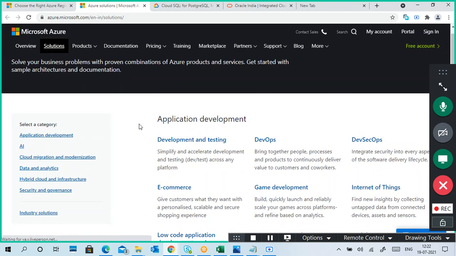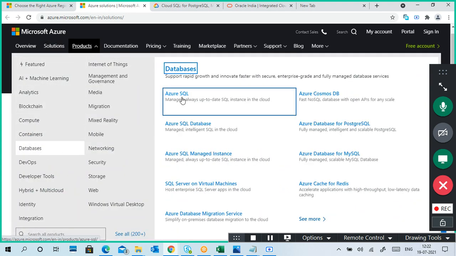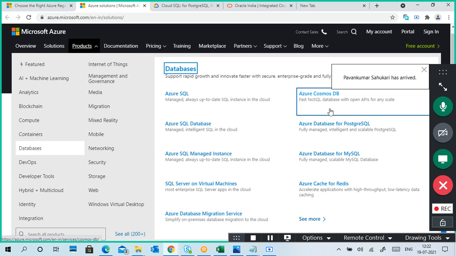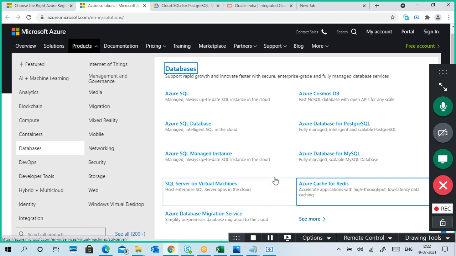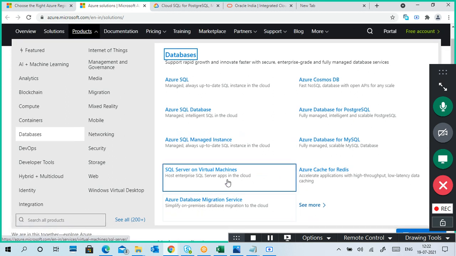This is the Azure side. Go to products, go to databases, see Azure SQL services, Azure SQL database, Cosmos DB, PostgreSQL, MySQL, Redis, database migration services, SQL Server on a virtual machine.